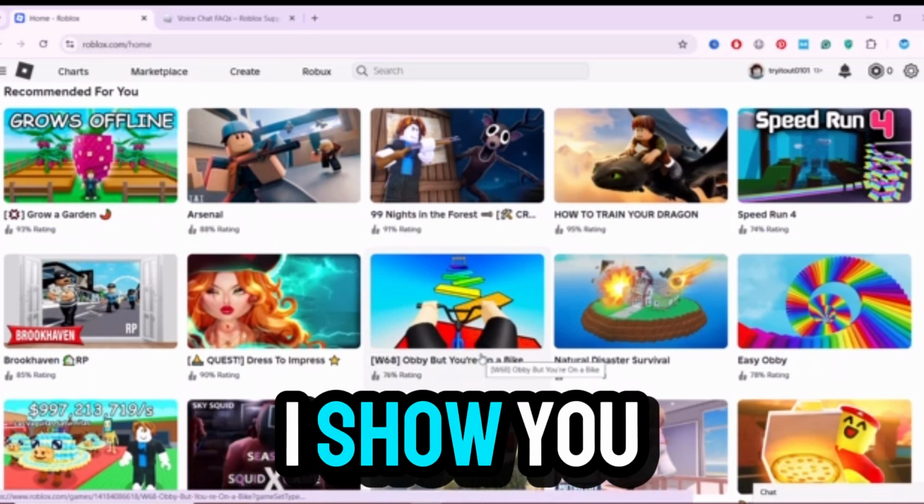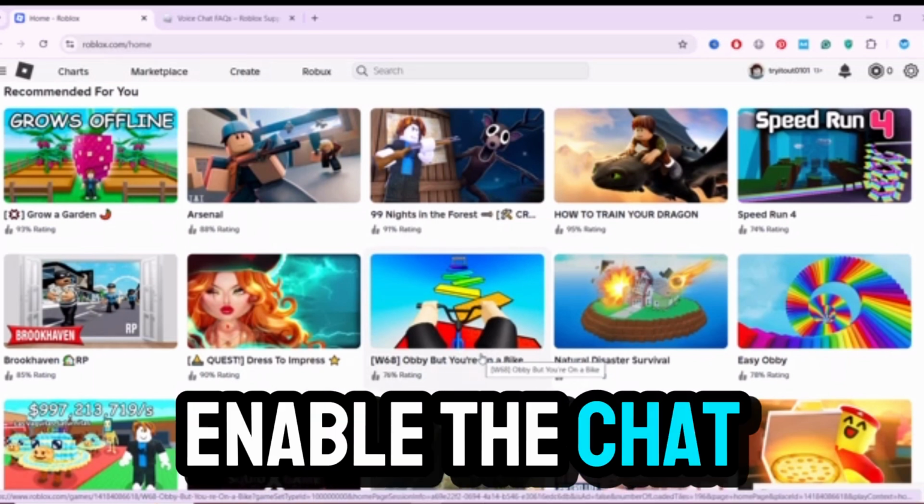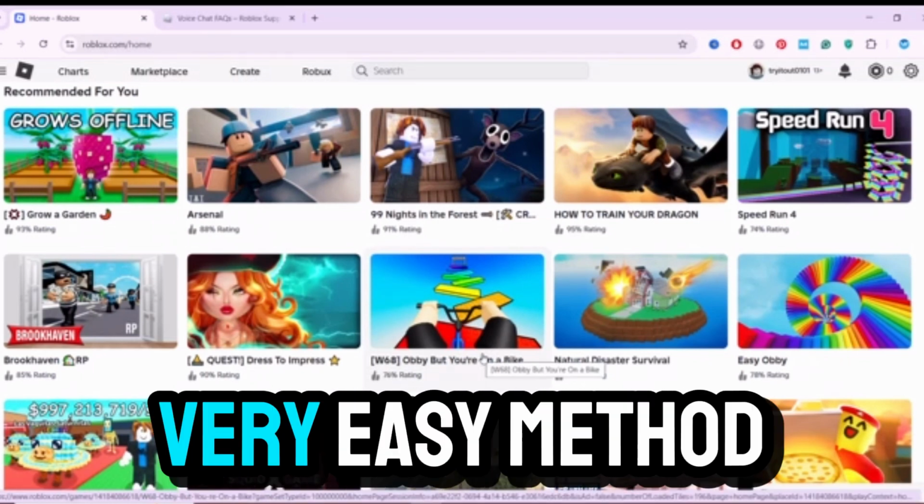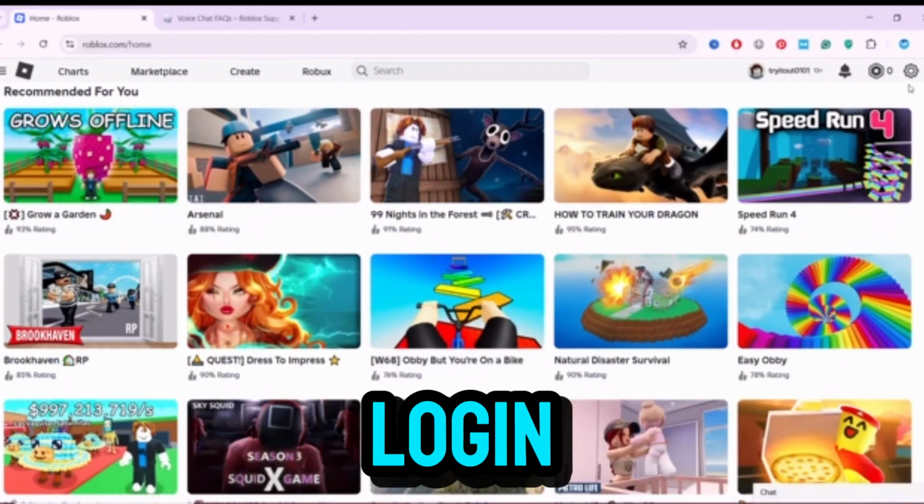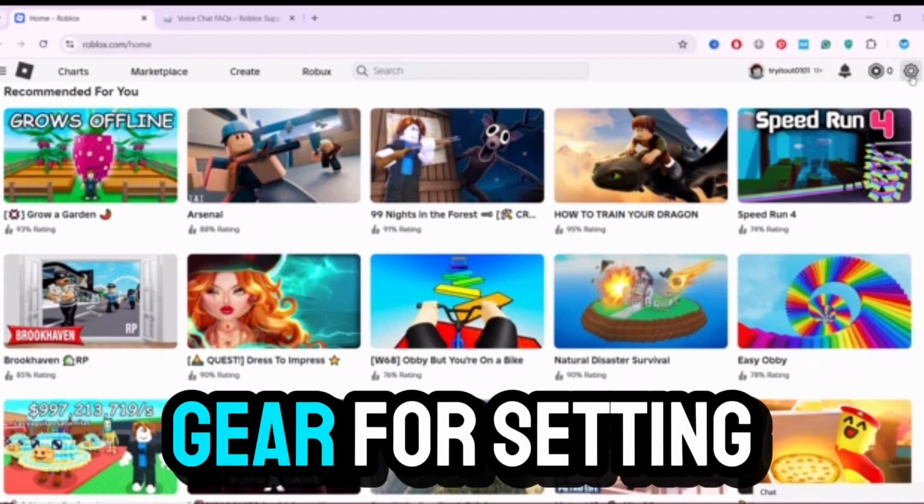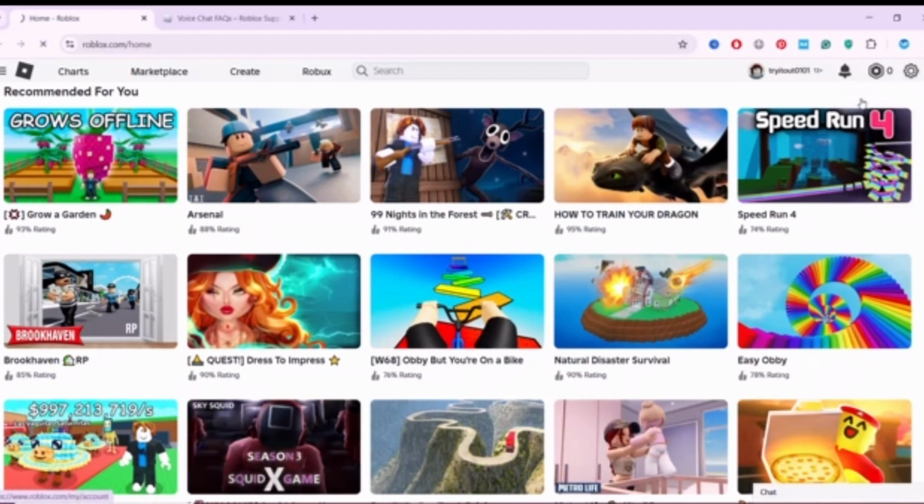Hello, in this video I show you how we can enable the chat voice on our Roblox. So it's a very easy method. First of all, you need to come on your Roblox account and log in, and then you need to click on this gear for the settings option. Click on the settings.